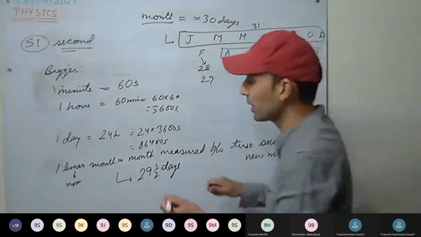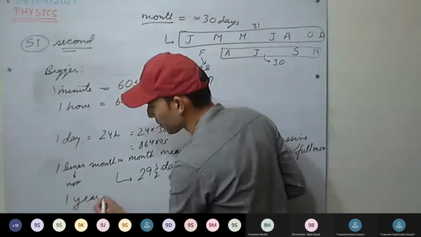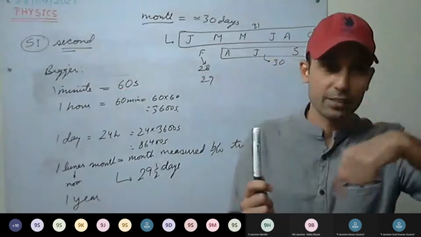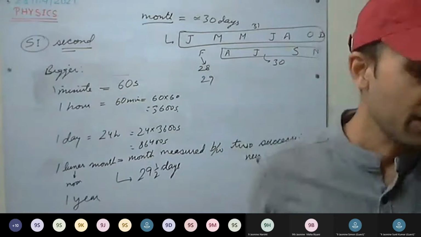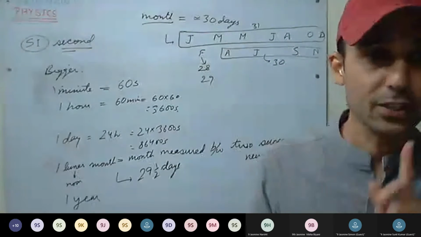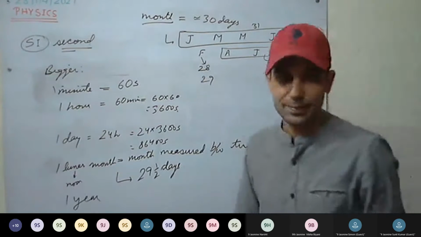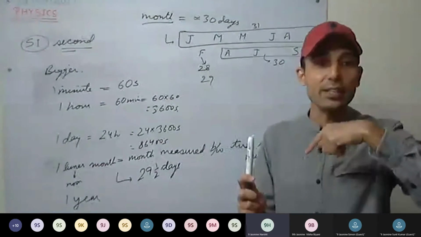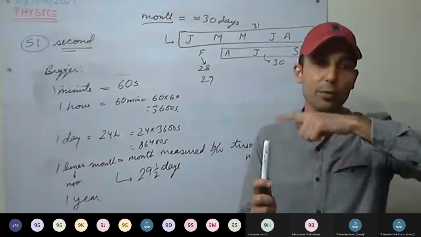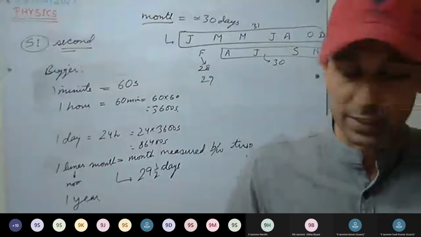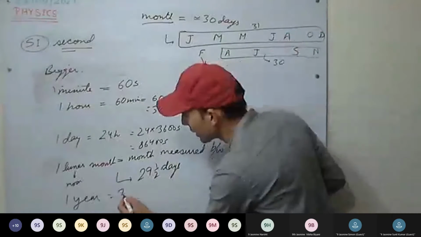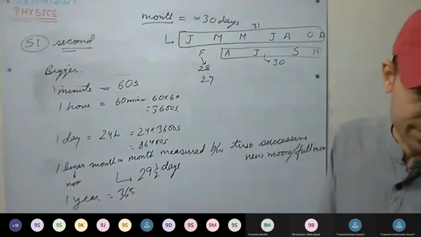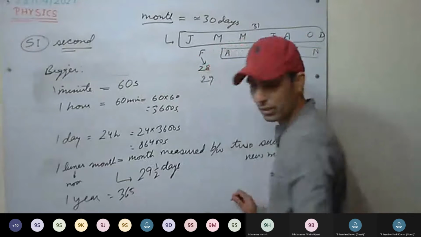Next, the bigger unit than month is the year. 1 year is defined as follows: this is the sun, this is the earth. The time in which the earth completes one revolution around the sun is called 1 year. In 1 year, it takes about 365.25 days. A normal year we take as 365 days.